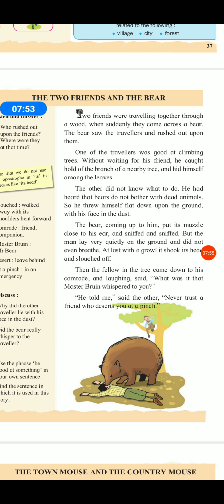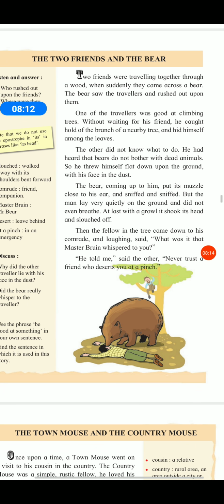He caught one branch of the nearby tree, climbed up and hid in the leaves of that tree. And the other traveler, the other friend, did not climb. He did not know what to do.